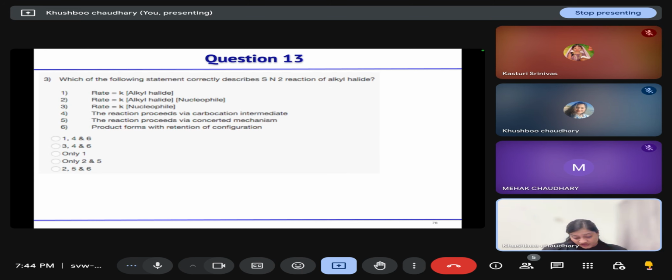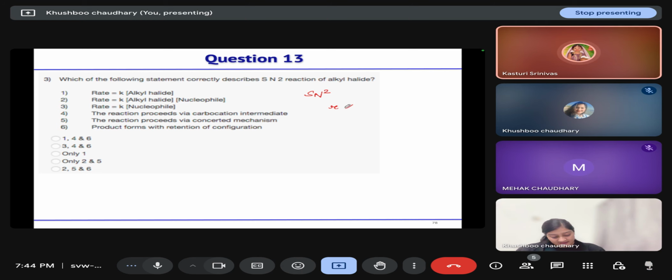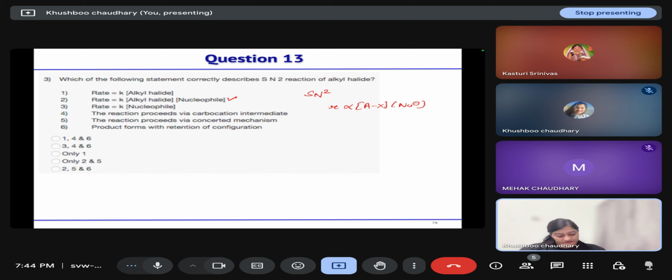Next: which of the following describes SN2 reaction of alkyl halide? In case of SN2 reaction, the rate is bimolecular, which directly means proportional to the concentration of the alkyl halide along with the nucleophile. Second order, so this is correct. Then, does the reaction proceed via carbocation intermediate or via concerted mechanism?